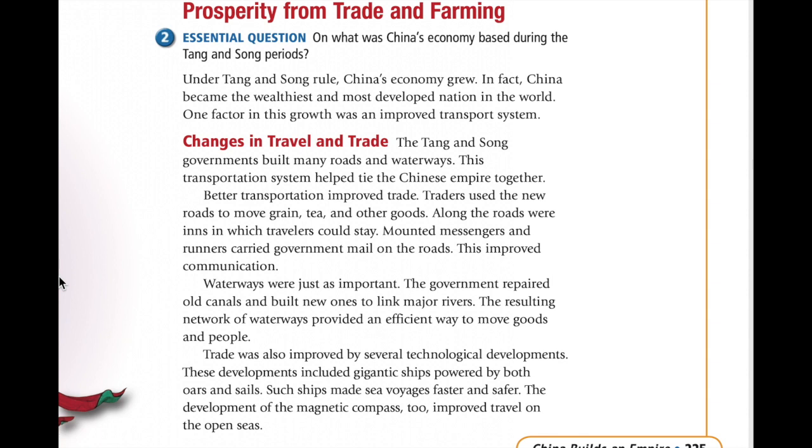The government repaired old canals and built new ones to link major rivers. The resulting network of waterways provided an efficient way to move goods and people. Trade was also improved by several technological developments. These developments include gigantic ships powered by both oars and sails. Such ships made sea voyages faster and safer. The development of the magnetic compass, too, improved travel on the open seas.